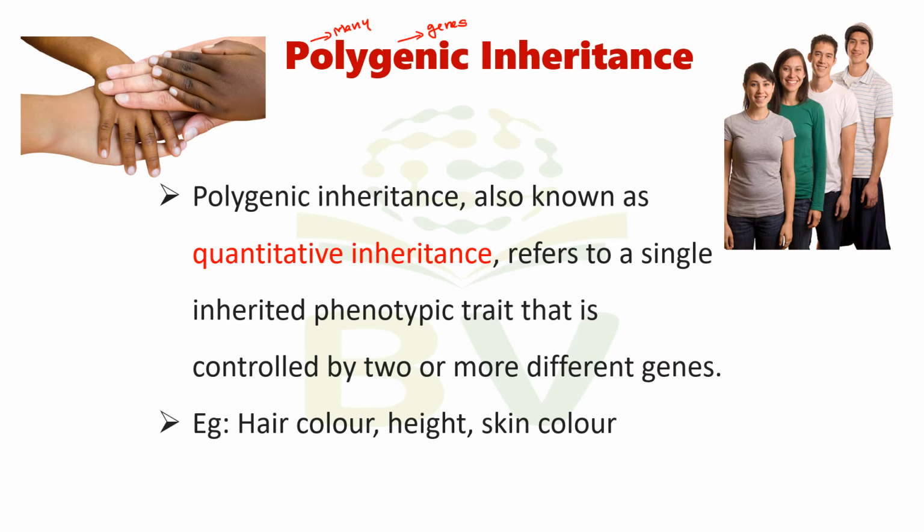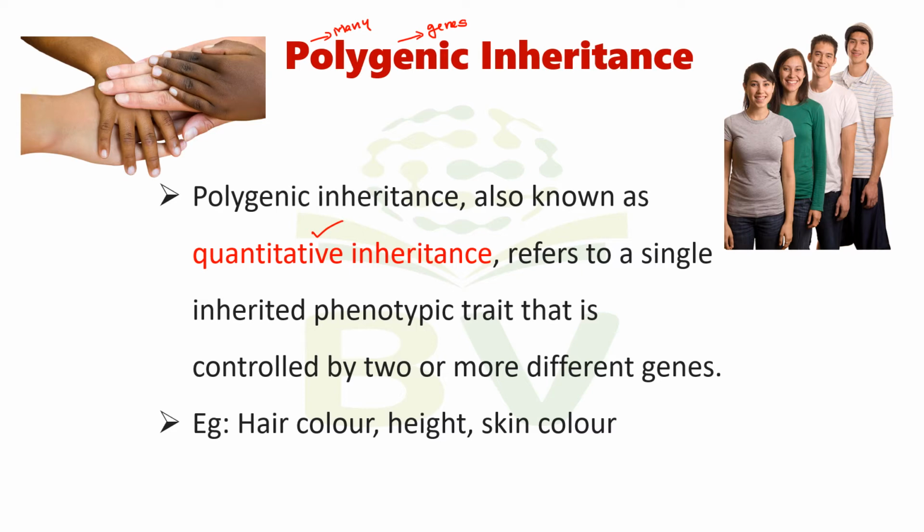This polygenic inheritance is also known as quantitative inheritance. What is meant by quantitative? Something that is measured by quantity rather than quality. In the case of polygenic inheritance, the number of genes, that means the quantity of the genes, plays an important role.